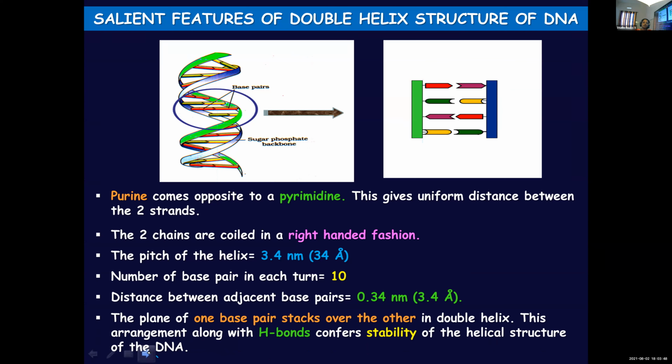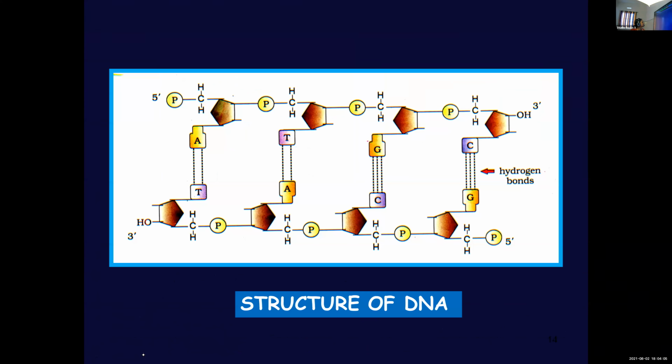And there are 2 factors that provide stability to the double helical structure. One is the pattern of arrangement of these base pairs, they are stacked one above the other, and the other feature is the presence of hydrogen bonding between these base pairs. So both will provide stability to the double helical model.